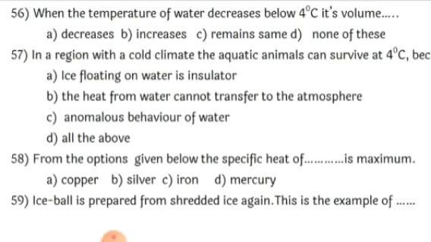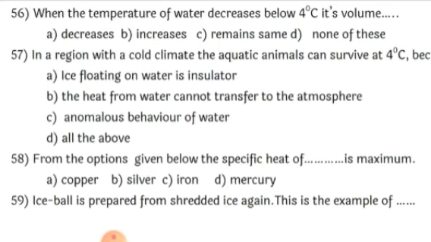The second option is also correct, that is, the heat from the water cannot transfer to the atmosphere. And third, the anomalous behavior of water. So the correct answer is all of the above. All of the above can keep the aquatic animals surviving.